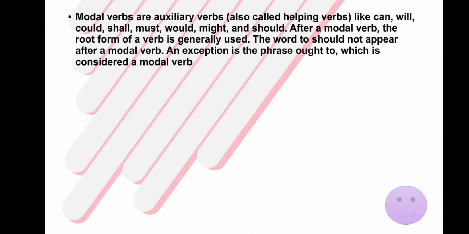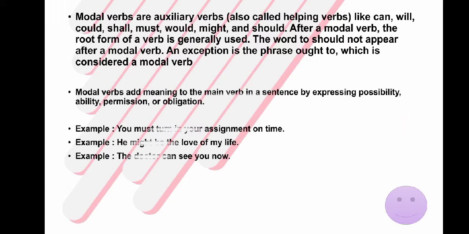What is modals grammar? Modal verbs are auxiliary verbs, also called helping verbs, like can, will, could, shall, must, would, might, and shall. Modal verbs add meaning to the main verb in a sentence by expressing possibility, ability, permission, or obligation. An example: you must turn in your assessment on time. He might be the love of my life. The doctor can see you now.